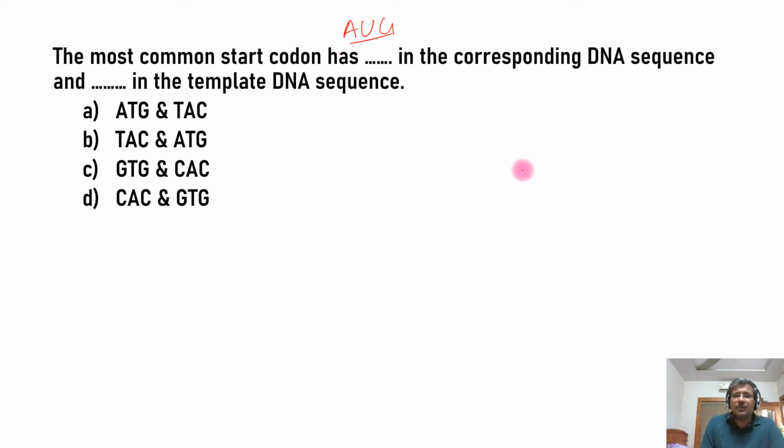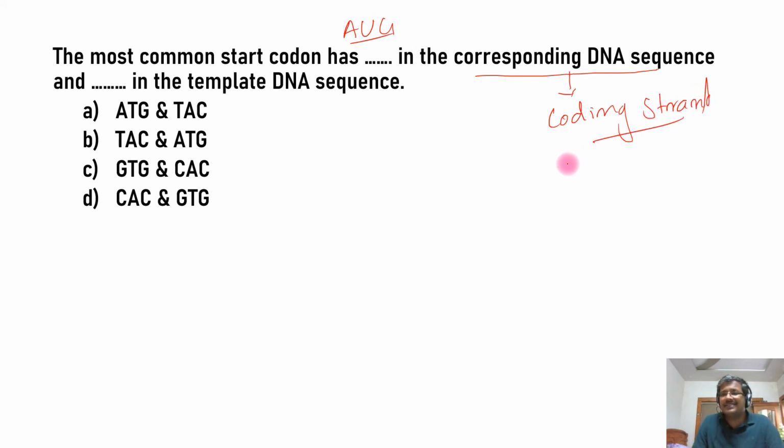Then the most common start codon has dash in the corresponding DNA sequence. What is actually meant by corresponding DNA sequence? It means the coding strand. We know that the coding strand is not coding for anything and it will have the exact same sequence as the mRNA. So the coding strand will have what instead of AUG? If it is A, it will be thymine; if it is U, it will be adenine; if it is G, it will be C. So TAC will be there in the corresponding DNA sequence.